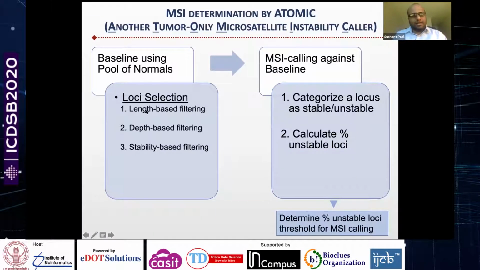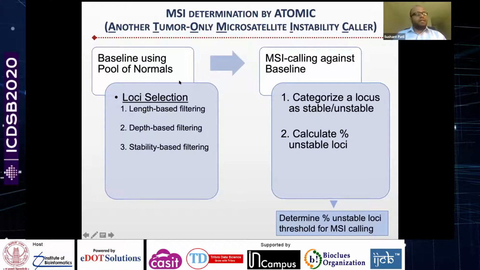So basically, first we create a baseline using a pool of normals. The thing to note here is to use a pool of normals sequenced on the same sequencing platform and also prepared using the same library preparation kit, because we have noticed that differences in the library preparation kit and differences in the sequencing platform lead to different profiles of errors. So to avoid that noise, ideally your pool of normals should be sequenced on the same platform and using the same library preparation.